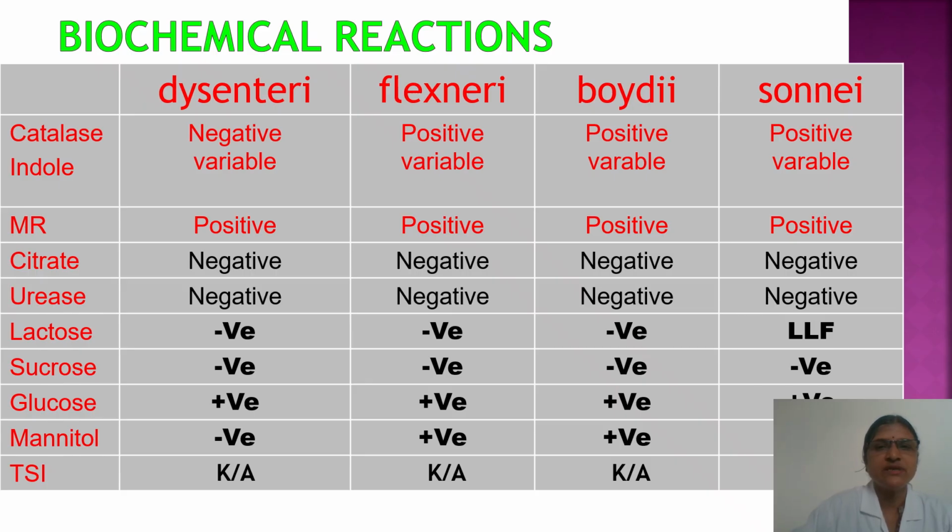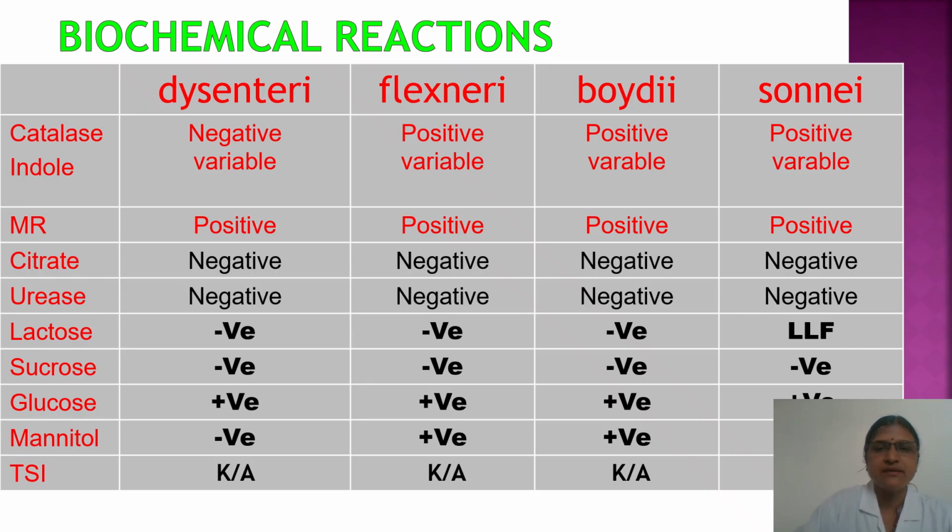Methyl red is positive in all the species, citrate and urease are negative in all the species, and lactose and sucrose are not fermented in all the species except in Sonnei. Shigella sonnei is a late lactose fermenter on further incubation. It gives pale pink colored colonies.